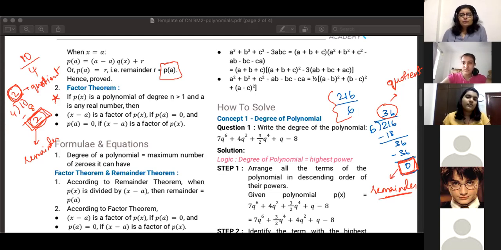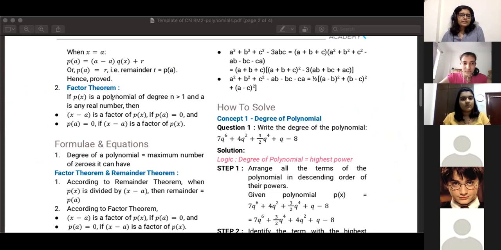Okay, so now, based on this whole explanation, does the factor theorem make sense? We're saying that p of x is a polynomial and x minus a is another polynomial, where a is any real number. We're saying that x minus a is a factor of p of x if p of a is equal to 0. Now, is this making sense? Yes, ma'am. Basically we have to substitute x with a and the answer should be 0, right? Yes.